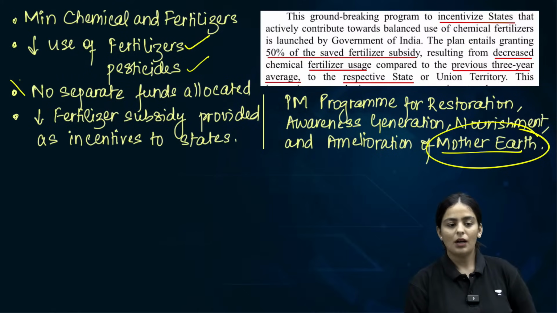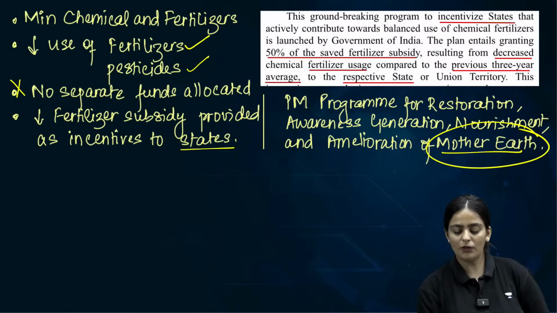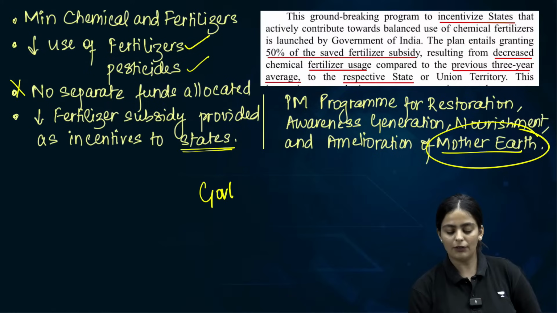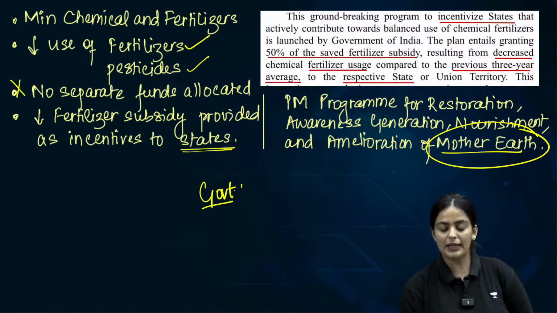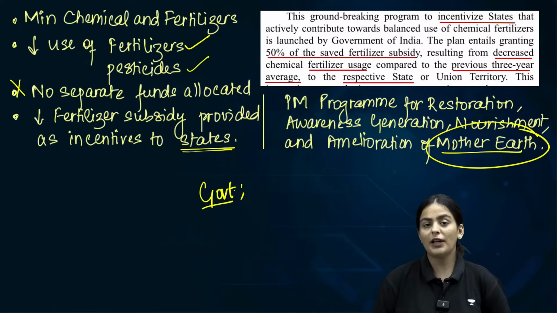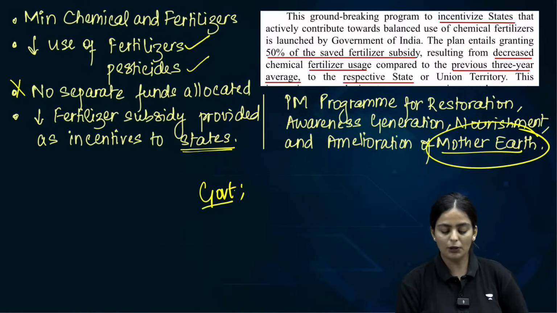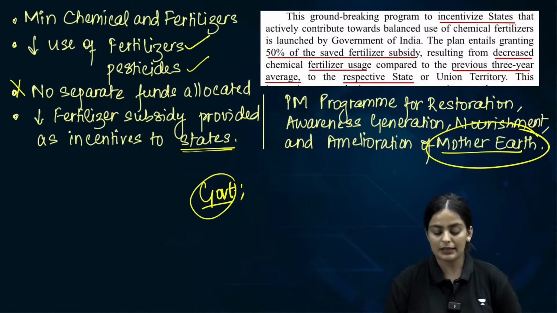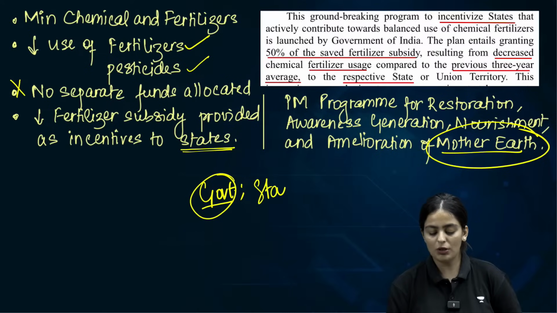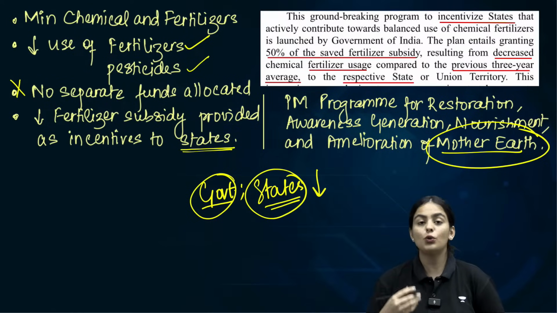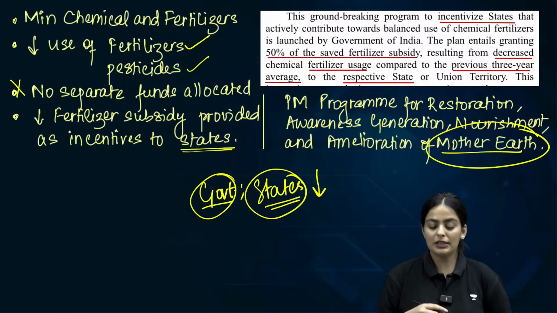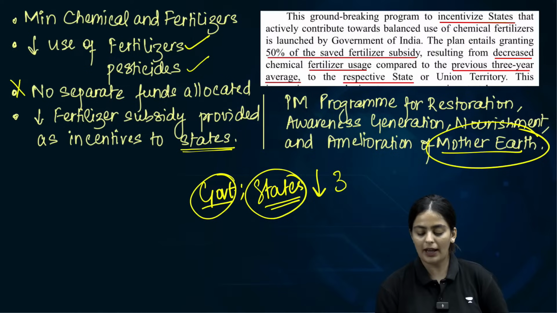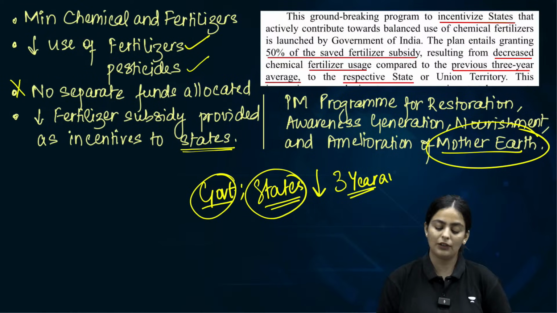Rather, governments give a fertilizer subsidy to the fertilizer manufacturing companies, right? So what the government will do is analyze states, and those states that are able to reduce the fertilizer use in their areas, for instance, they will check the 3-year average use of fertilizer in a given state.